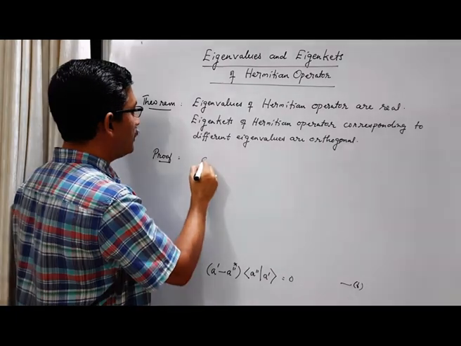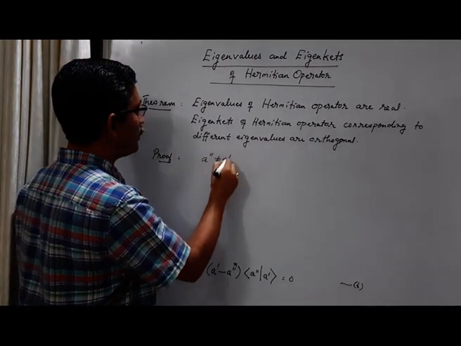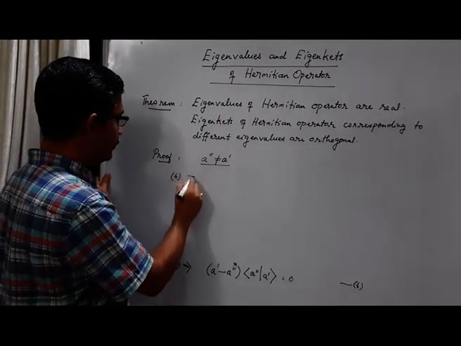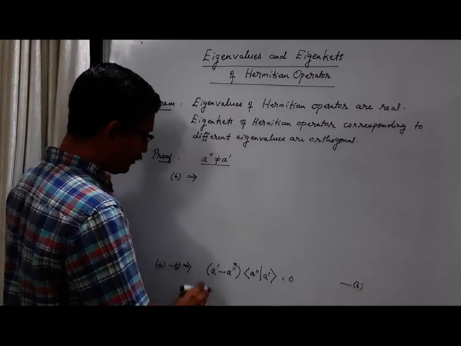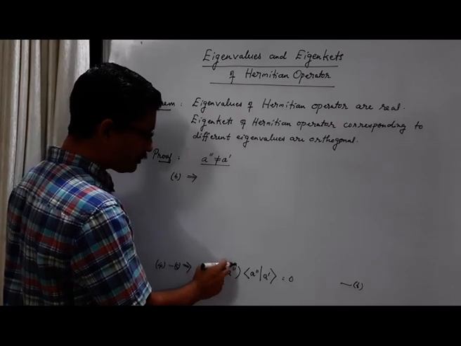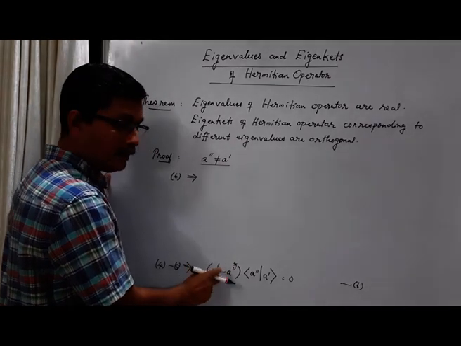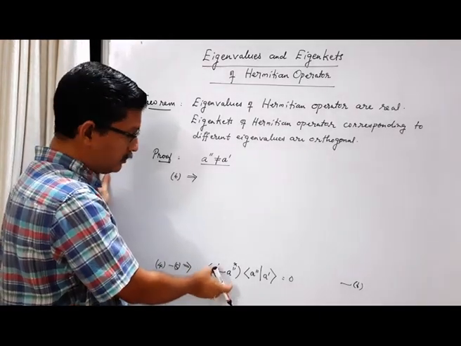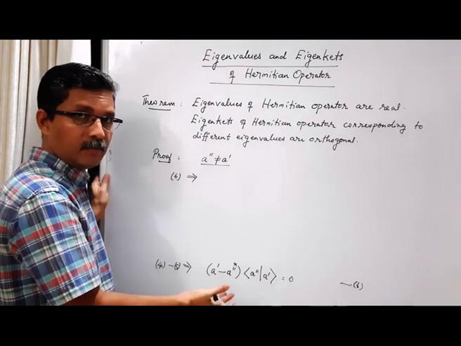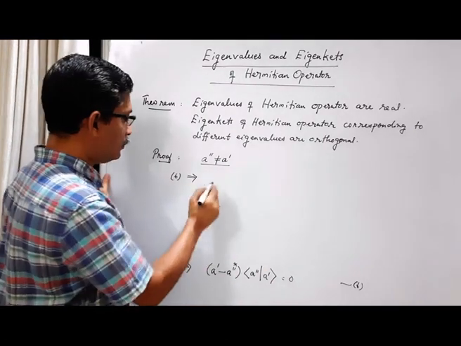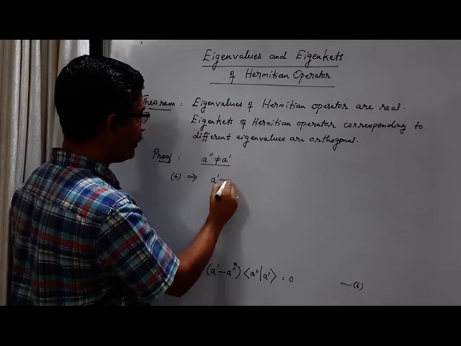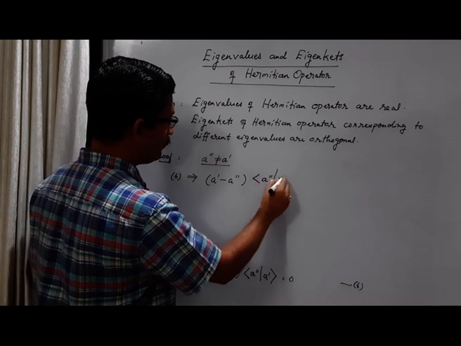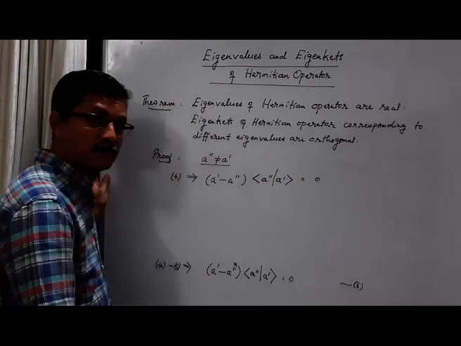Now consider the situation A double prime is not equal to A prime. Then what happens to equation 6? Equation 6 we can rewrite like this. We can remove this complex conjugate, because A prime and A double prime are different, but both of them are real. So A double prime star will be equal to A double prime because eigenvalues are real. So we can write equation 6 as A prime minus A double prime, times the inner product of A double prime with A prime, is equal to 0. This is our equation 6.